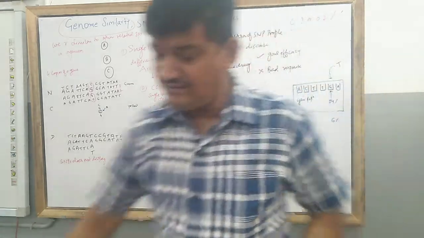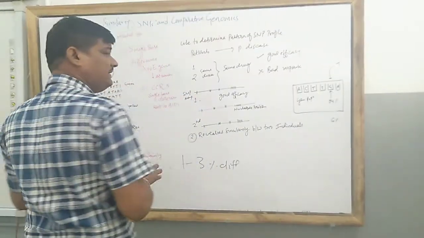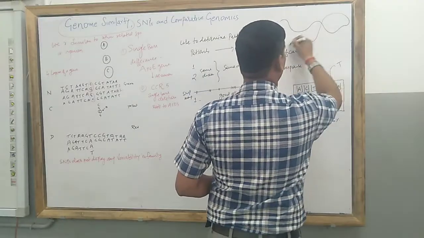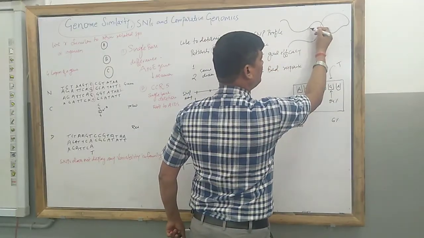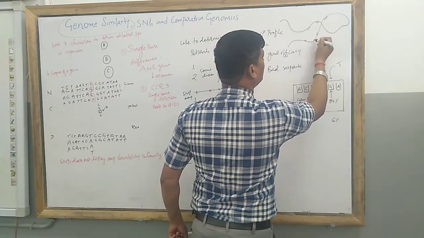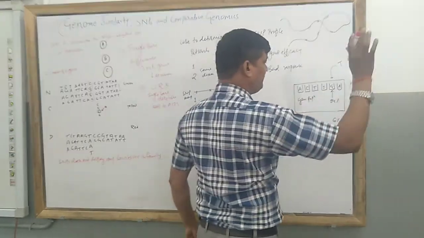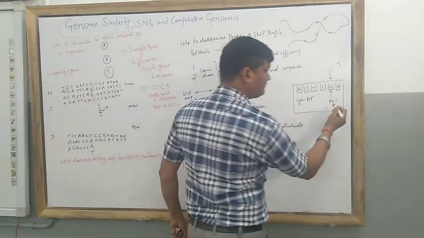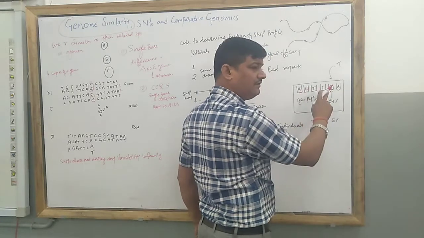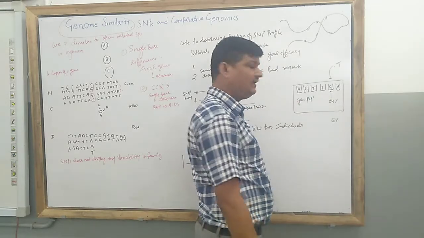The basic reason is the presence of a one base pair difference in the base pair sequence. Let us see, this is the DNA, and this DNA has codons that we call the genetic code. Suppose in a population, ACTTGA is the base sequence of a given DNA strand.